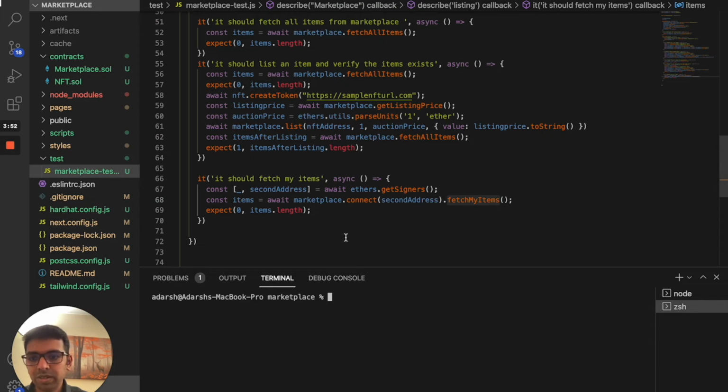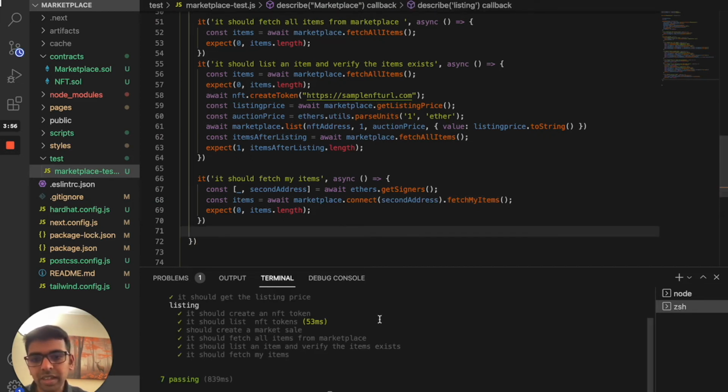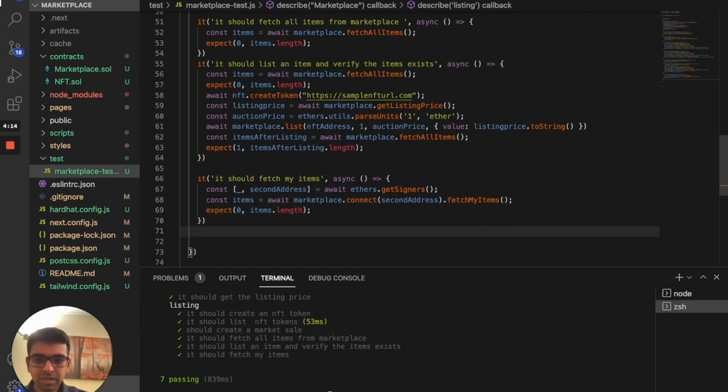Now we'll go back to our test and run npx hardhat again. We were checking that the items length should be 0 because this user doesn't own anything in the marketplace. This is just the first test, which is verifying that the user doesn't have anything.